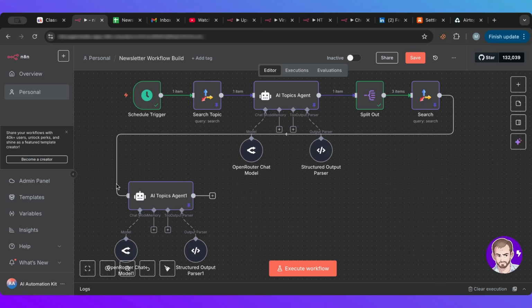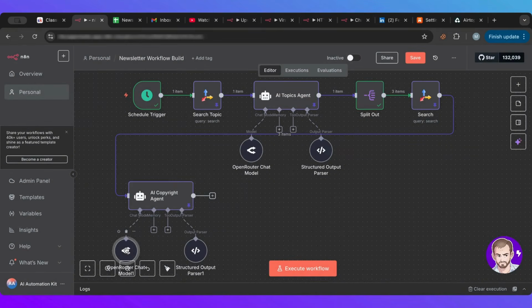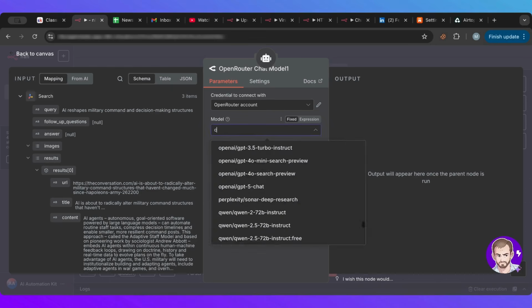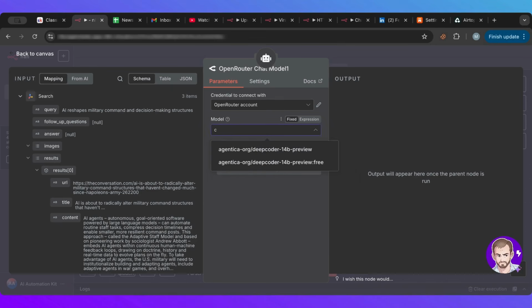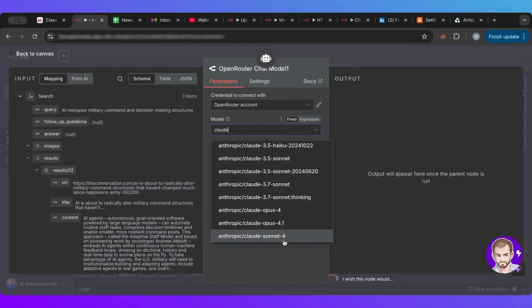Okay, so I'm going to connect this to here, and I'm going to name this AI Copyright Agent. Since this is a copyright, I like to use Claude because it's very, very good in terms of writing. So I'm going to use Claude 4.